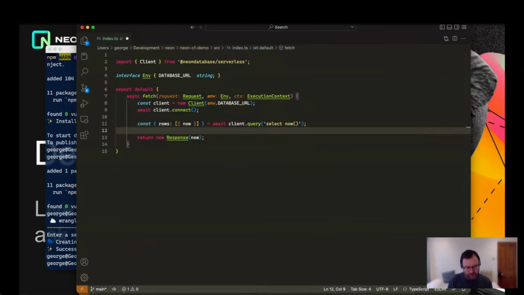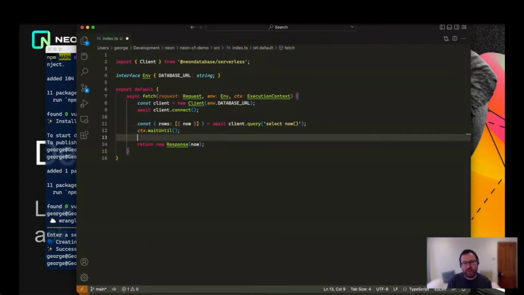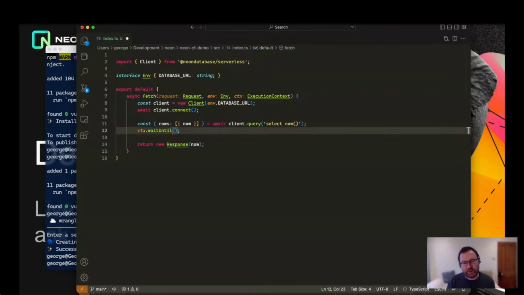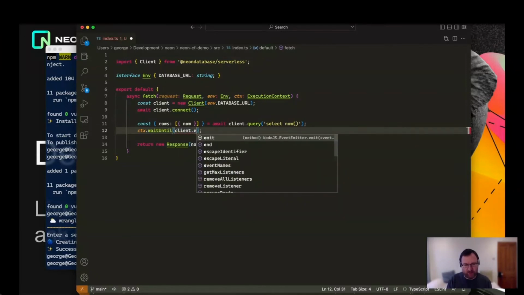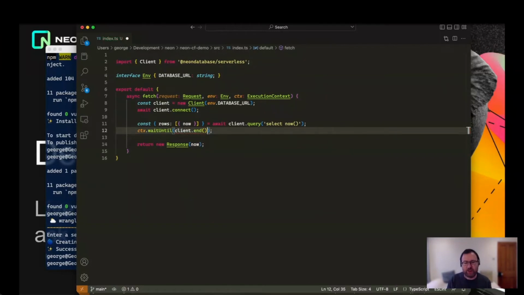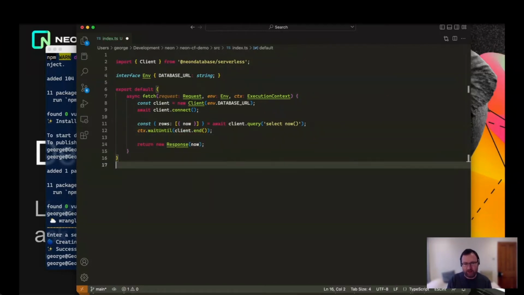But before we stop and run that, the other thing that we should probably do is just close the database connection. And if we use the waitUntil method on the context, that doesn't actually delay the response being returned to the user. It just delays the worker from halting, from stopping until that's been done. So rather than doing an await, which we could do, but that would slow the response down a little bit, we do a context waitUntil instead. Now that should be all that we need.